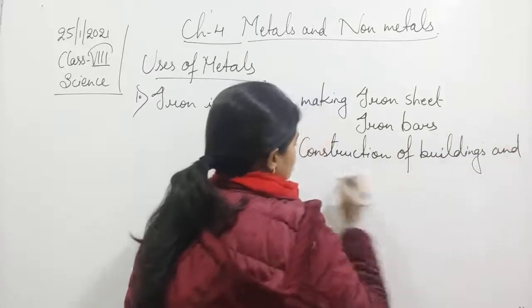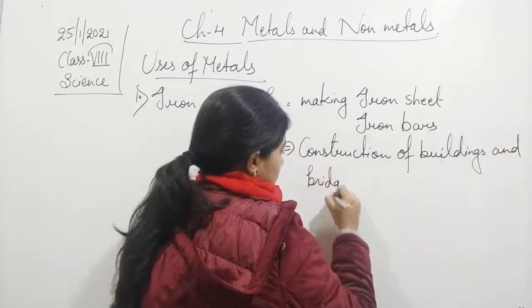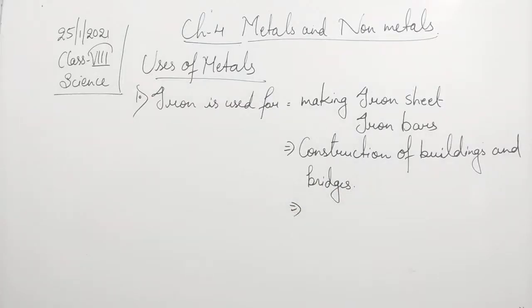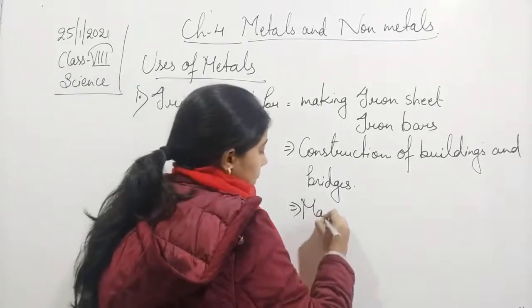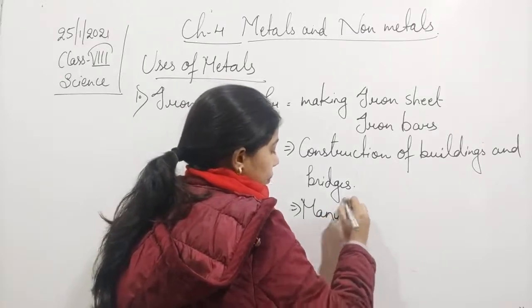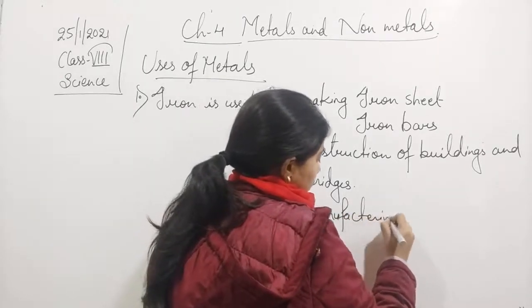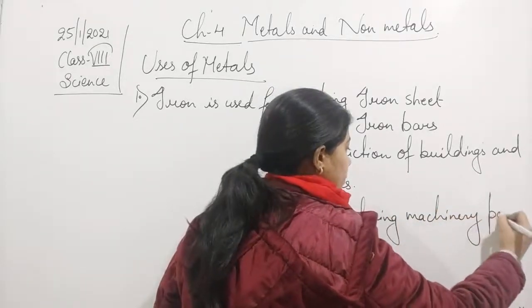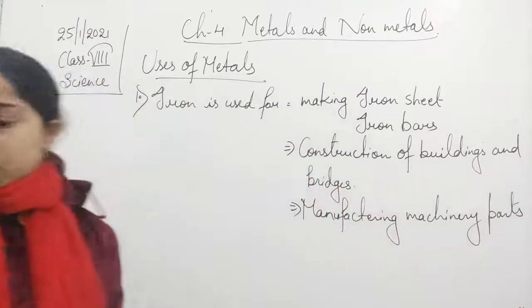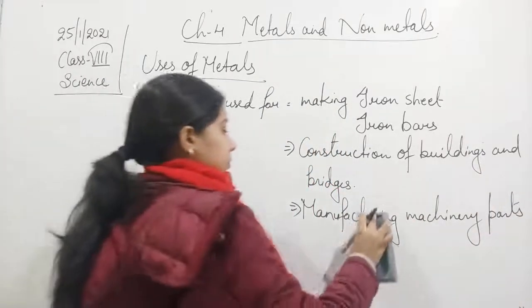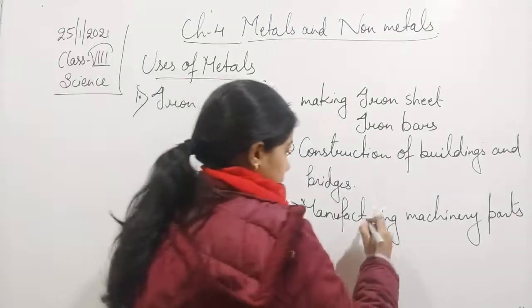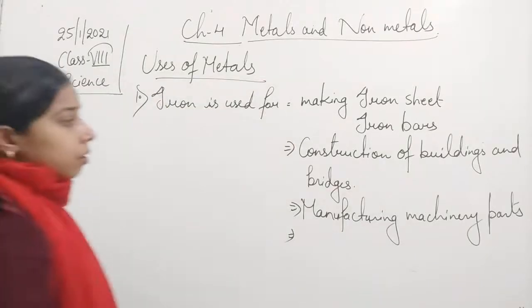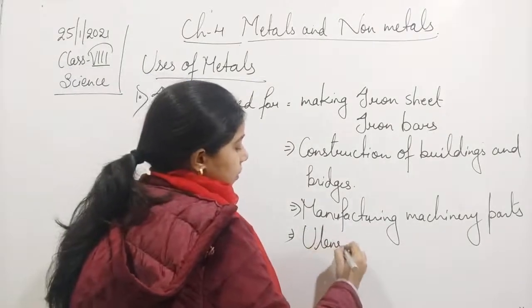and bridges, manufacturing machinery parts, and also it is used for making utensils.